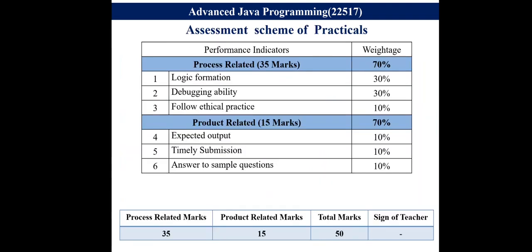Now the assessment scheme for the practicals is that each and every practical is divided into process related and product related marks. So 35 marks are based on process indicators, and 15 marks are for the product related. In process related, you have to assess with respect to logic formation, debugging ability, and ethical practice follower. And the product related marks will be given based on expected output, timely submission, and answering the sample questions. So this is the kind of assessment scheme that is followed for this particular course, and the total marks are 50 for each practical.